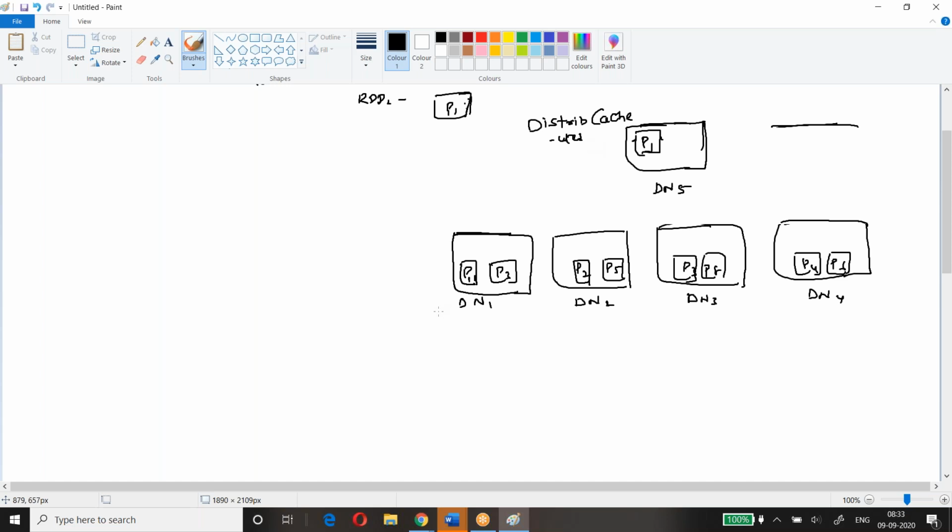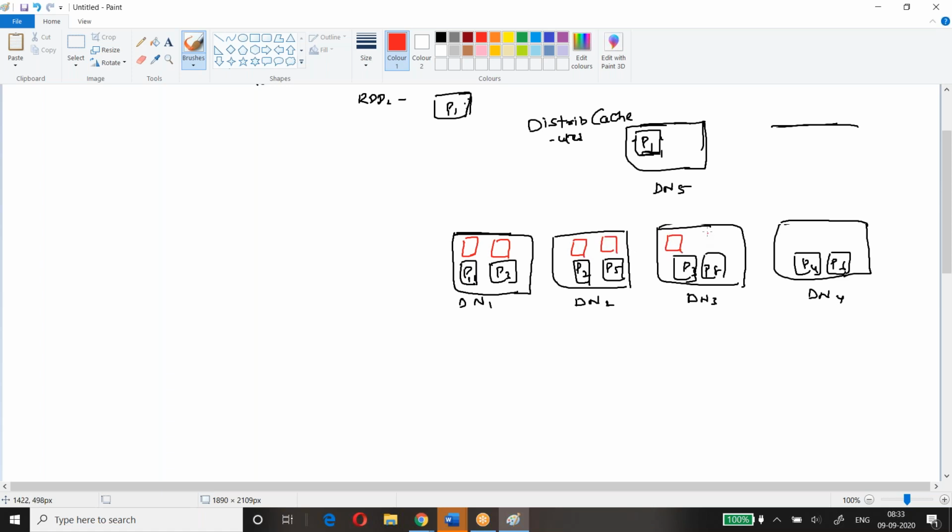We'll talk about the Spark terminology later. The concept is the same. It's a distributed cache. What will happen when I say the smaller data set is a distributed cache? For every task, we will read this distributed cache object, and we'll make sure that piece is available with every map task.